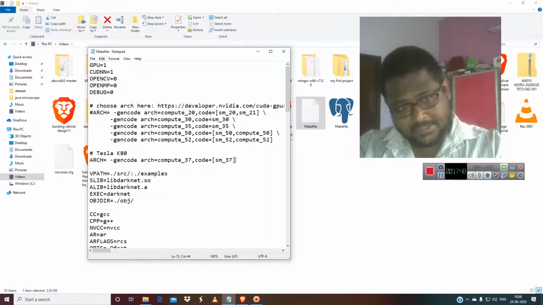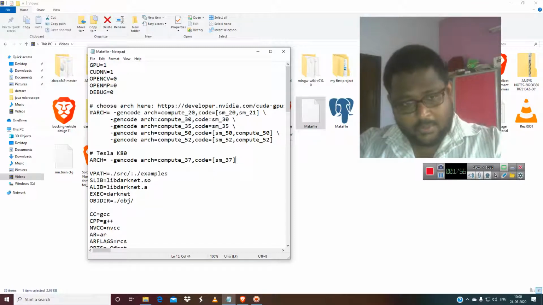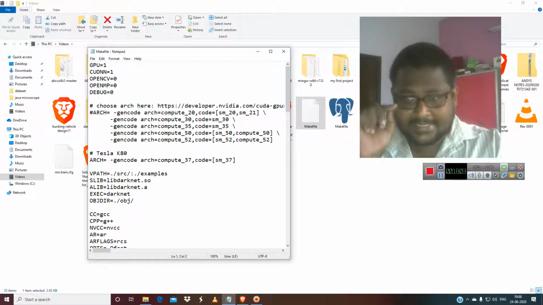The makefile has GPU 1 and CUDA 1. OpenCV may be installed, but we don't know that it has been installed, so we are not going to use it because we don't need that now. So let's save it. After that, in the second part, we are going to try this same recurrent neural networks of text generation in AlexeyAB.